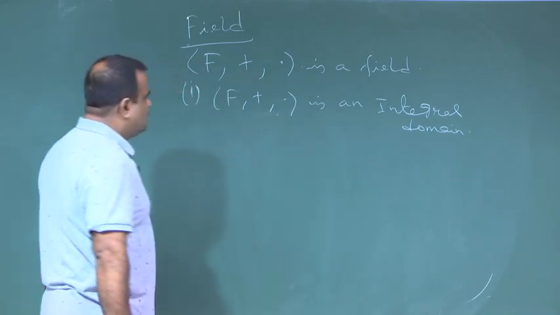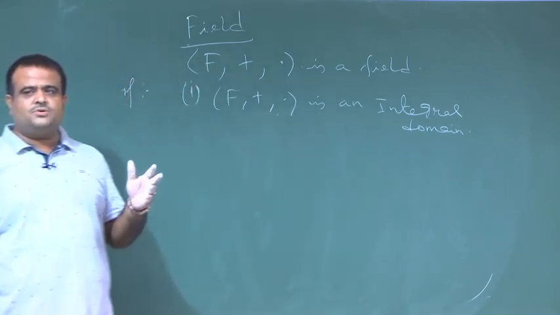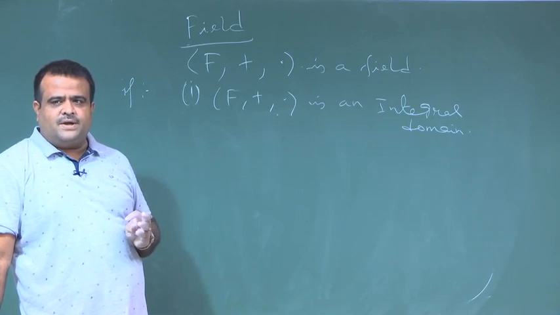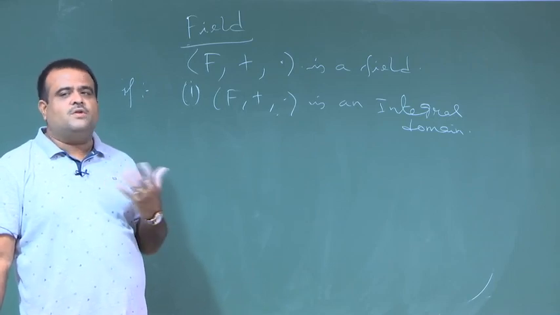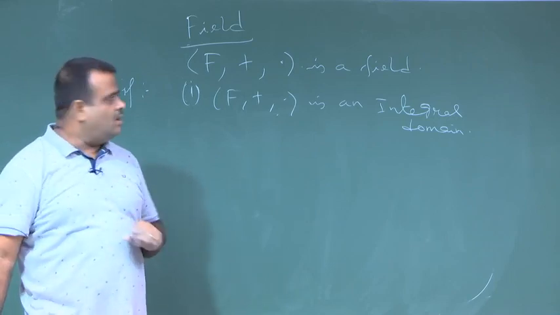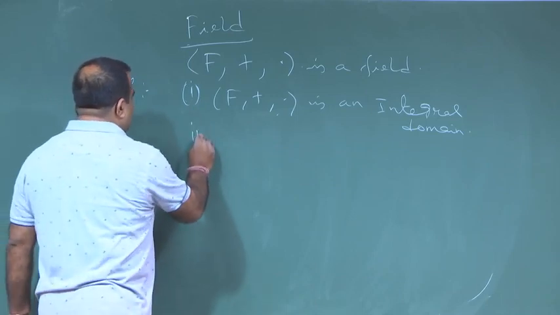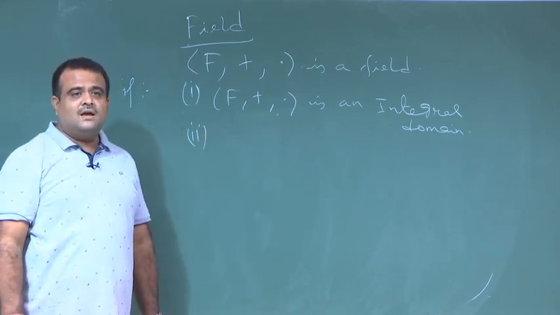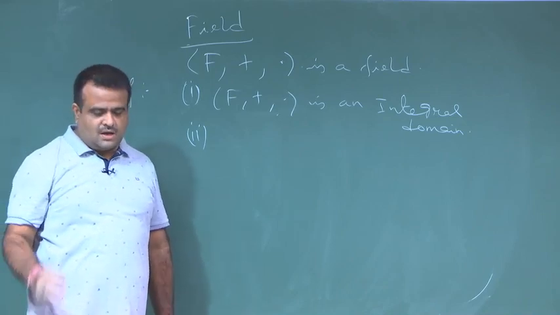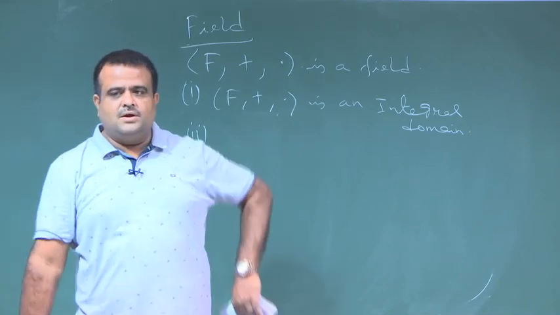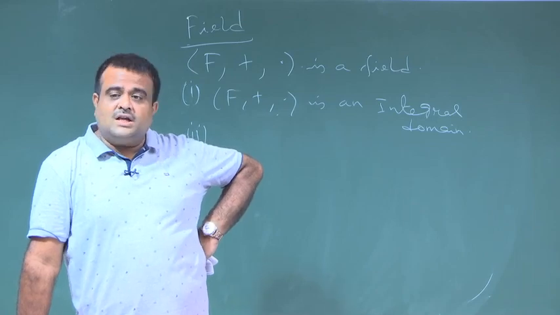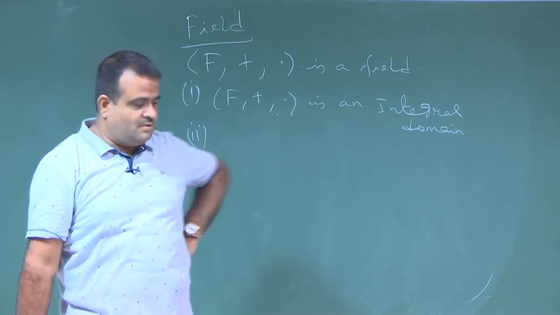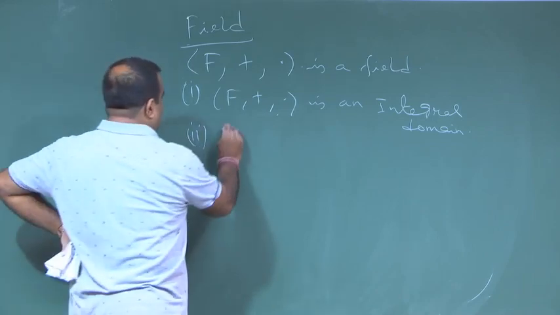Okay. So, integral domain means what are the properties we have? It is a commutative ring with unity and no divisor of 0, and along with that, every non-zero element has a multiplicative inverse.